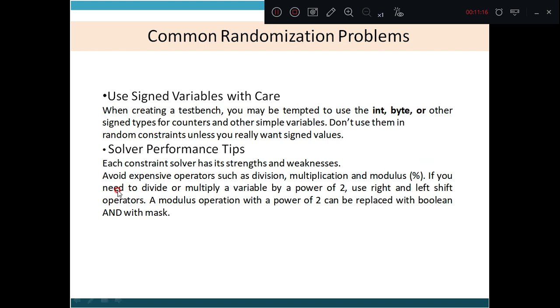If you need to divide or multiply a variable by a power of 2, use right and left shift operators. A modulus operation with a power of 2 can be replaced with a boolean AND with a mask. So with this, the performance of the tool will also increase.